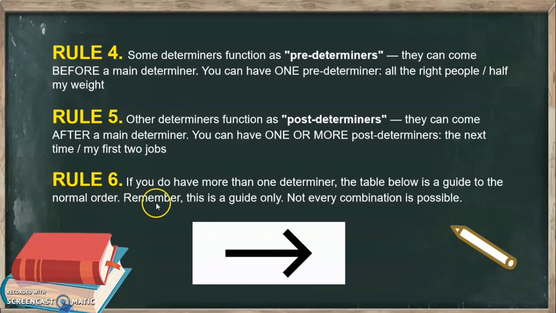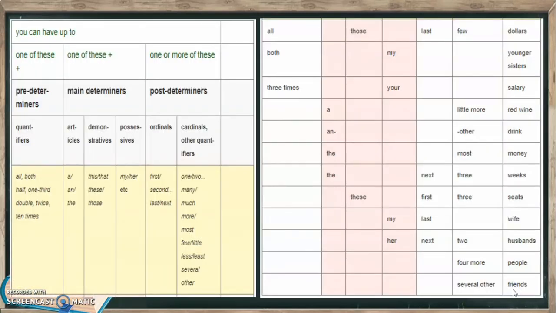And rule number 6. If you have more than one determiner, just remember this guide right here. Let's take a look. We have our predeterminers. What are they? We have the quantifiers.